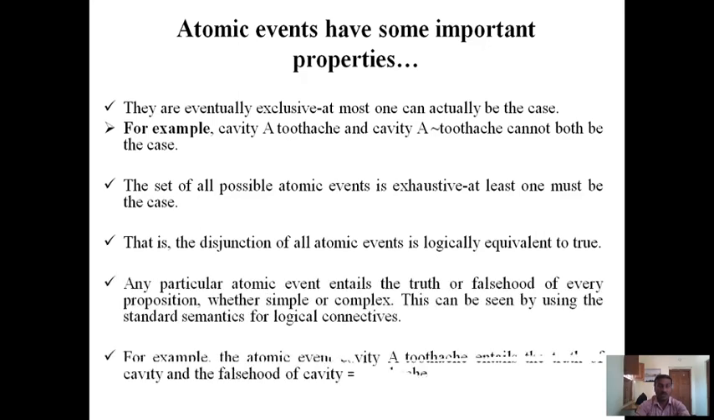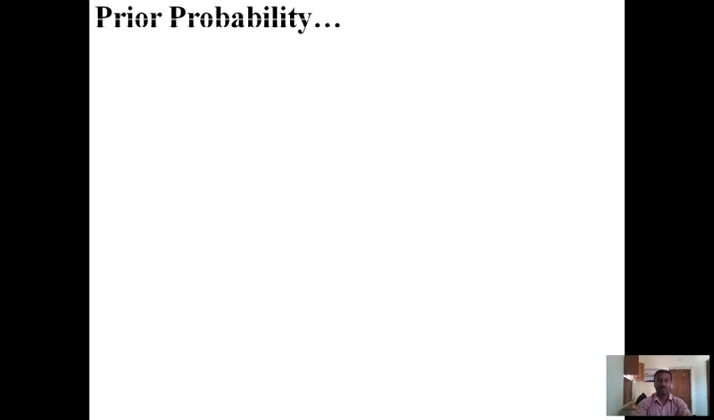Any particular atomic event entails the truth or falsehood of every proposition, whether simple or complex. This can be seen by using the standard semantics for logical connectives. For example, the atomic event cavity and toothache entails the truth of cavity and the falsehood of cavity implies not toothache.